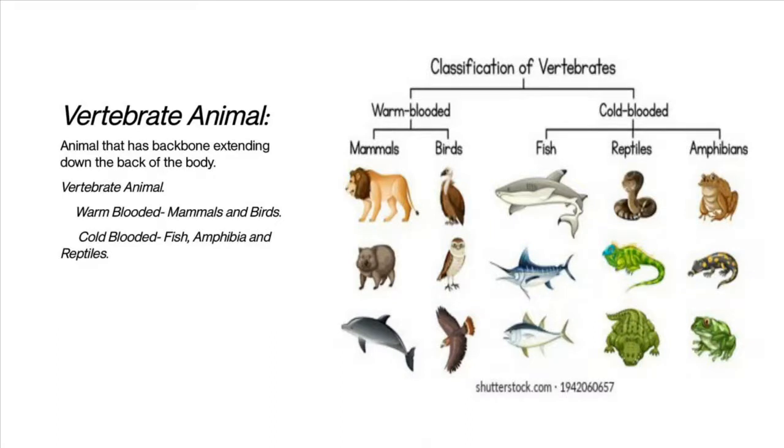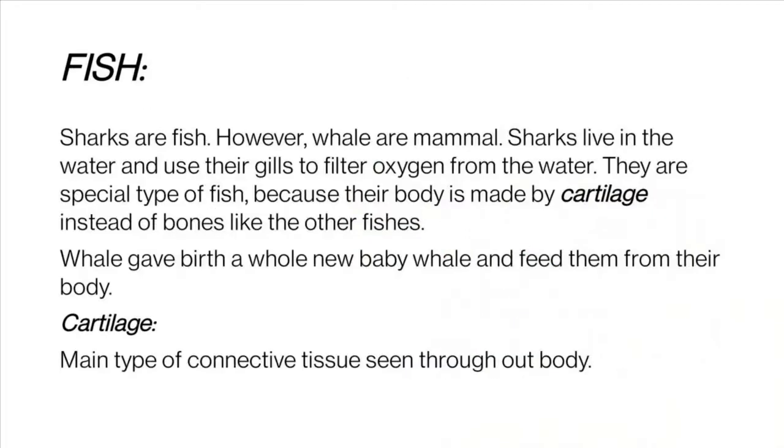An animal that has a backbone extending down the back of the body is called a vertebrate animal, and this backbone usually helps to protect the brain and nerve cord. Not only that, this backbone gives a perfect and precise shape and structure to the animal. Let's discuss 3 cold-blooded animals today: fish, amphibia and reptiles.